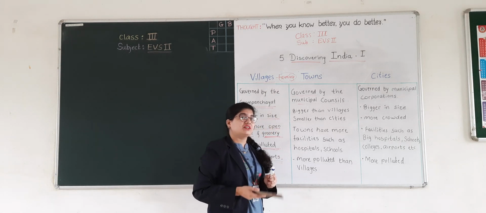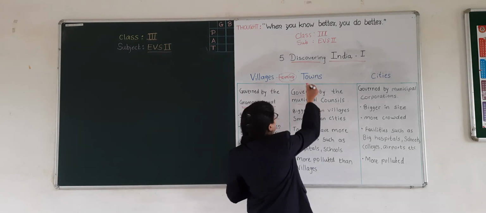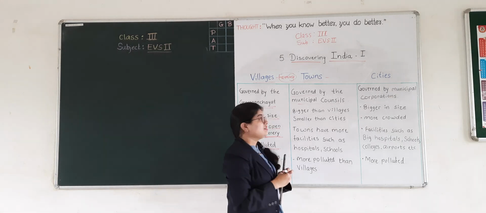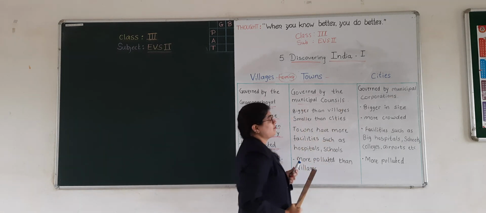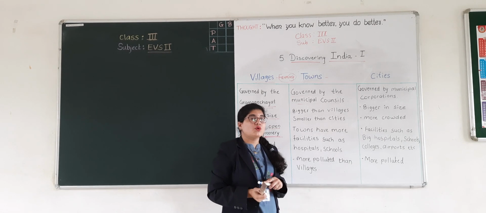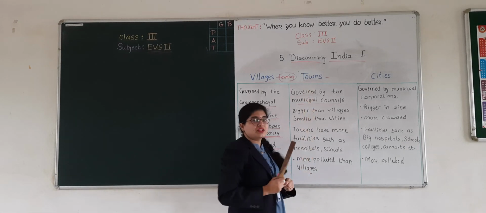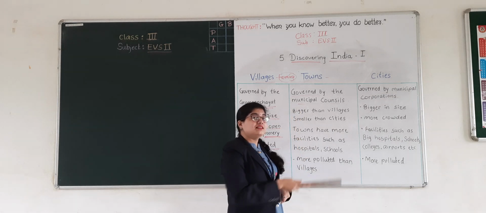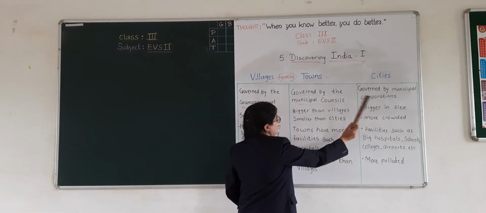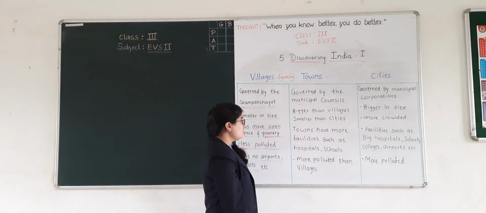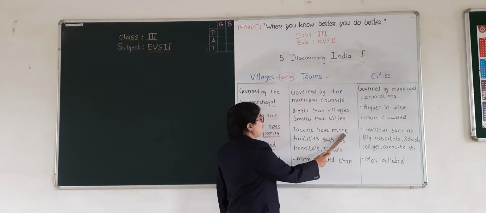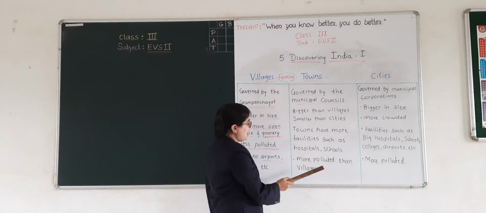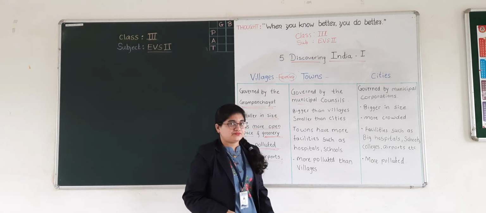The Gram Panchayat looks after the villages. Then here in towns, who looks after the towns? That is the municipal councils. These municipal councils look after the towns. Then these towns are bigger than villages and smaller than cities. The next point is towns have more facilities such as hospitals, schools and different things.